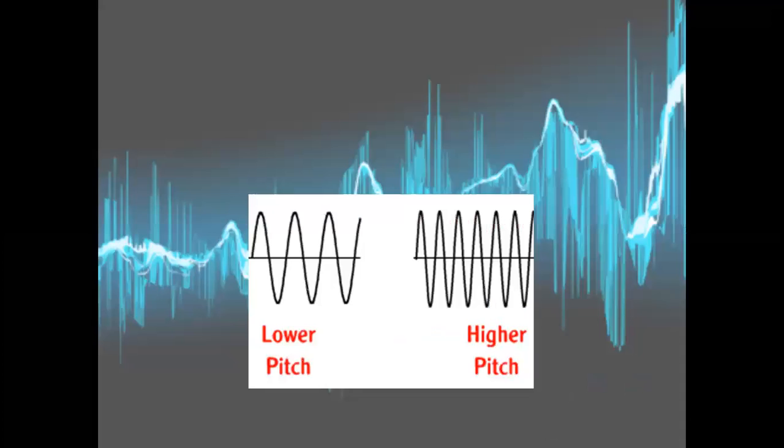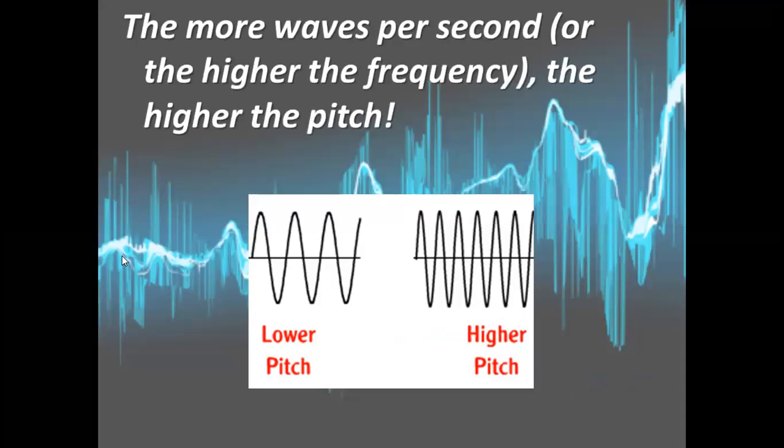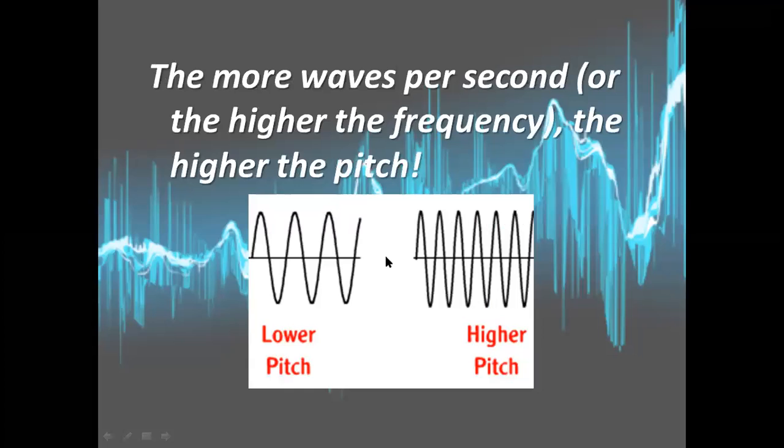or higher amplitude. If I'm talking about high pitch and low pitch sound, can you see the more the number of waves, the higher the pitch, and as the number of waves becomes more, the wavelengths become smaller. Larger wavelengths mean low pitch sound, smaller wavelengths mean high pitch sound. More waves mean high pitch sound, less waves mean low pitch sound. So the more the waves per second, the higher the frequency, the higher the pitch.